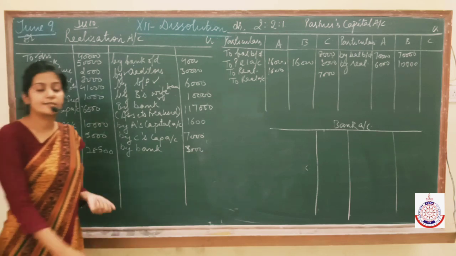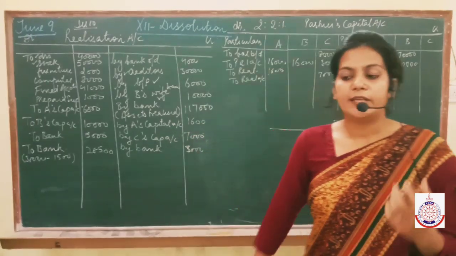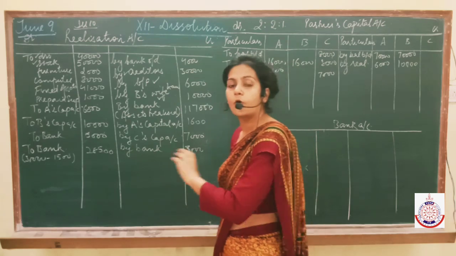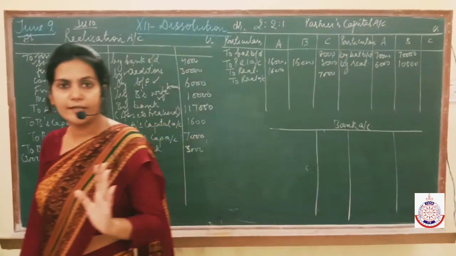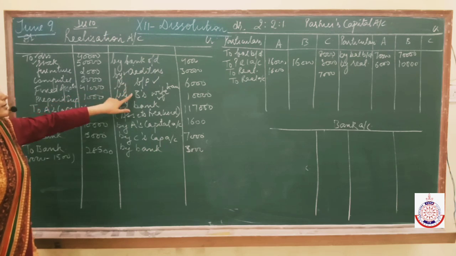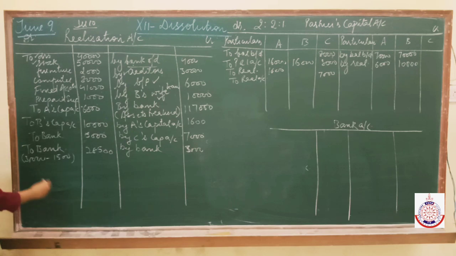Now no adjustment is left. As I told you in the previous video also, whether it is mentioned in the question or not, you have to make payment of all the liabilities. Fine. Now check. You have made payment of creditors, bills payable, B's wife loan. What is left? Bank overdraft. So make the payment of bank overdraft also. Right here, to bank 4,000.